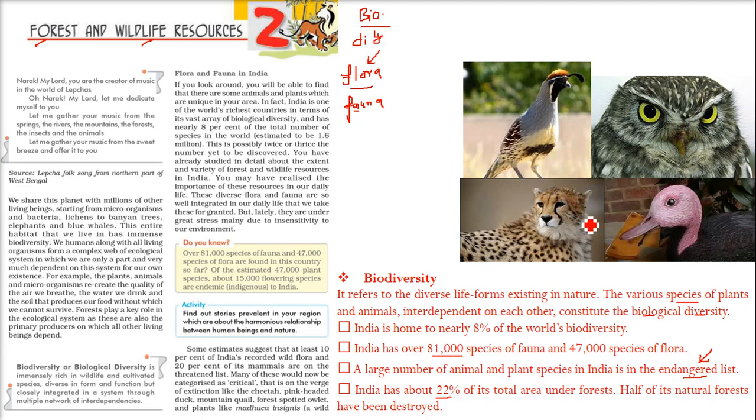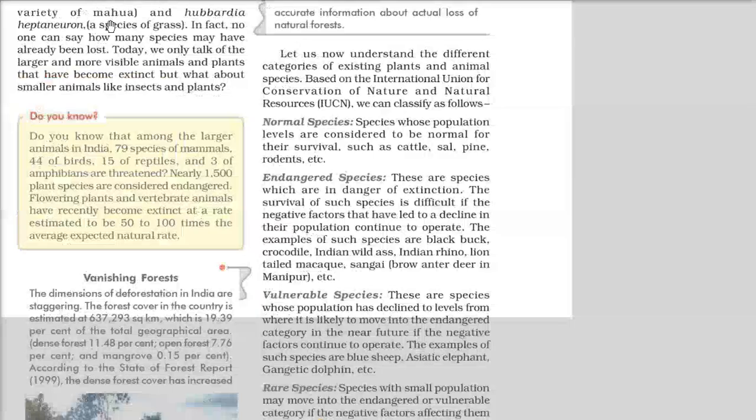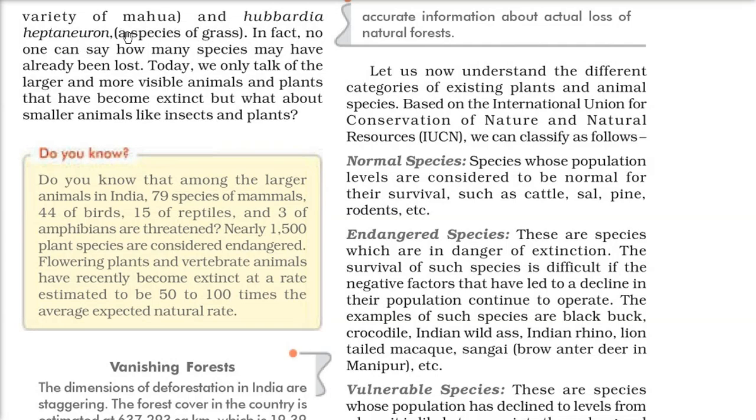Not only these birds or animals, along with them we have Madhuca insignis, which is a wild variety of mahua, and Hubbardia heptaneuron, which is a species of grass. So we are not only talking about animals, but also the grass and different types of plant species. They are also finished.